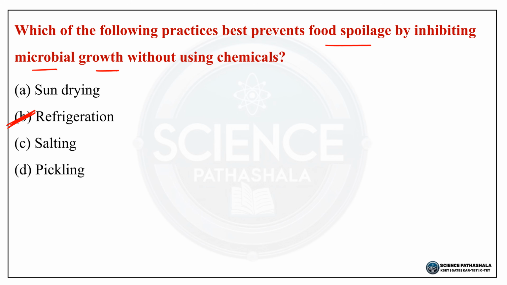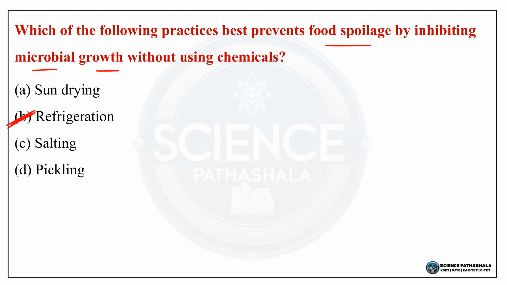So refrigeration slows down microbial growth by lowering temperature. So temperature ಕಡಿಮೆ ಆದಾಗ microbes activity slow ಆಗುತ್ತದೆ. No chemicals involved, only physical method. So ಹಾಗಾಗಿ ಈ ಪ್ರಶ್ನೆಗೆ ಸರಿಯಾದ ಉತ್ತರ option B, that is refrigeration. So ಇಲ್ಲಿ A, sun drying ಅಂತ ಕೊಟ್ಟಿದ್ದಾರೆ. So sun drying removes moisture, but it depends on heat and drying conditions, not best control method here.